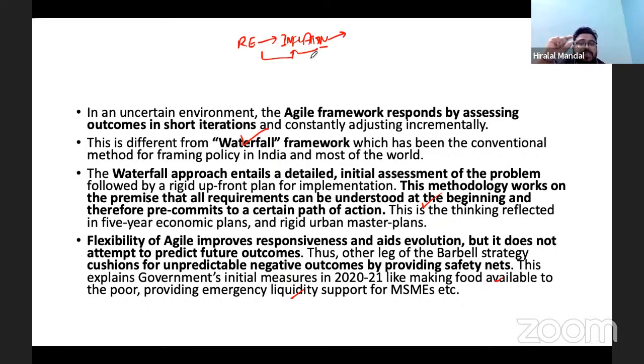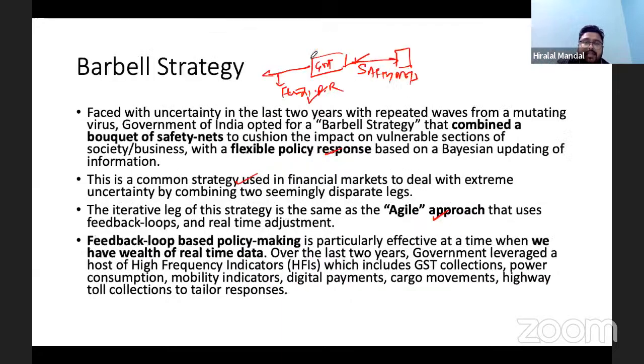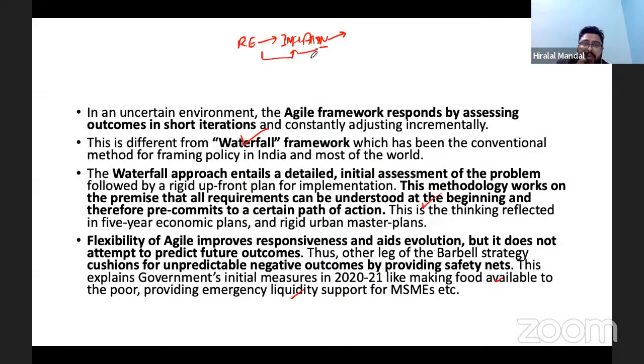All right, that's the policy response that the government took, and this is known as the barbell strategy. In the barbell strategy, it is different from the agile approach. The agile approach you can see in the case of the US, whereas the barbell strategy you can see in India's context. On the one hand, we try to ensure the safety nets by providing the basic commodities to the people, so that they must not die. There is no hunger, and that is what happened in India. You don't see the hunger.